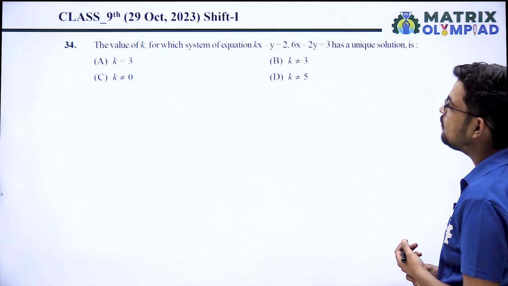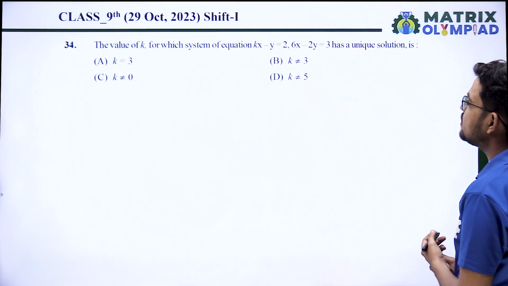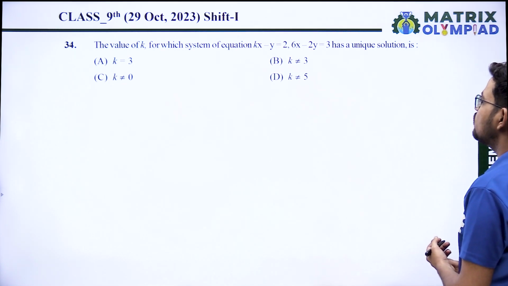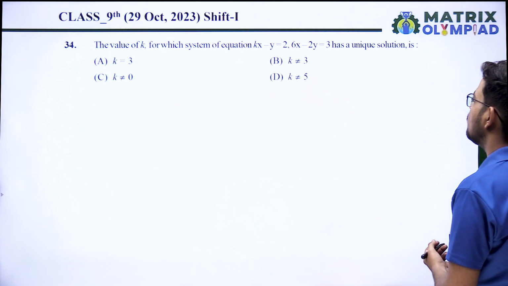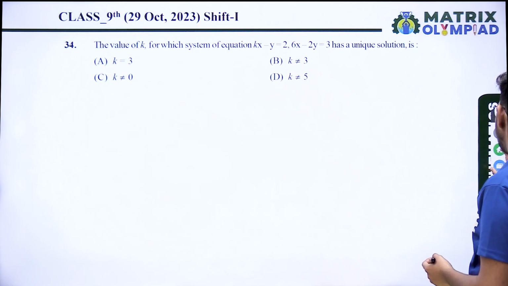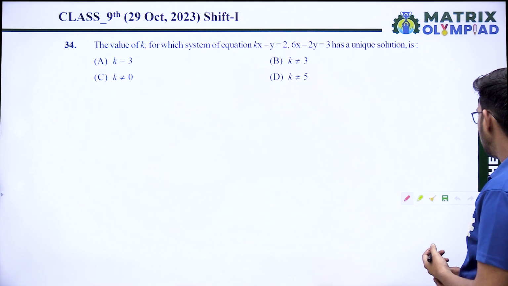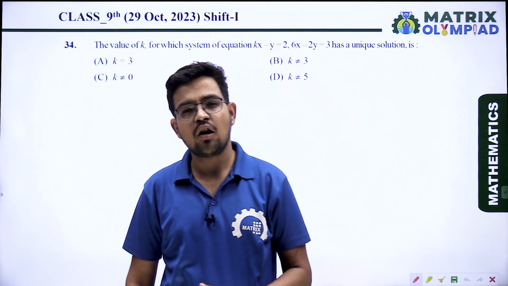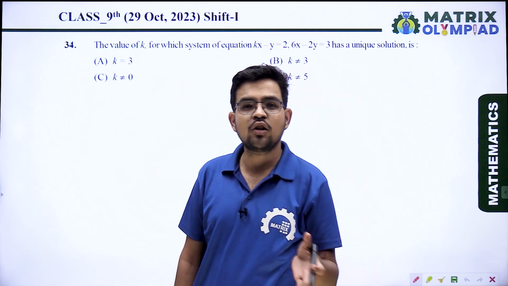Question number 34, the value of k for which the system of equations kx minus y equal to 6x minus 2y equal 3 has a unique solution. You know very well, for the unique solution, what is the condition? The ratio of the coefficients of x and y should not be equal.